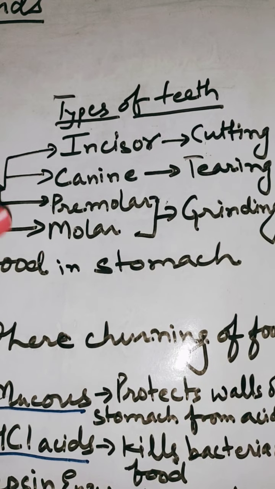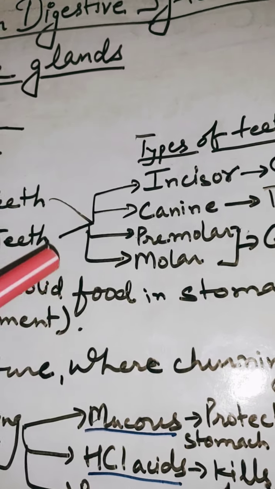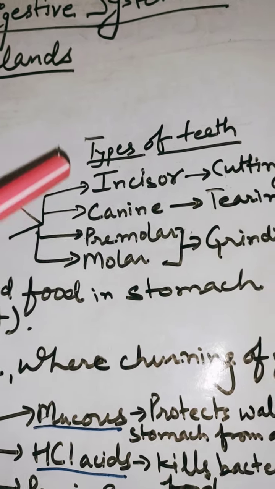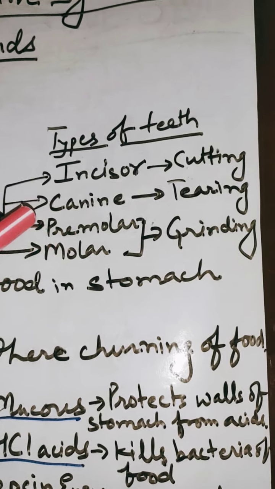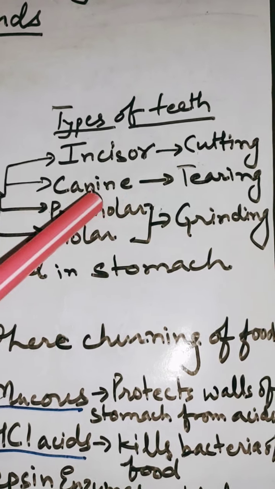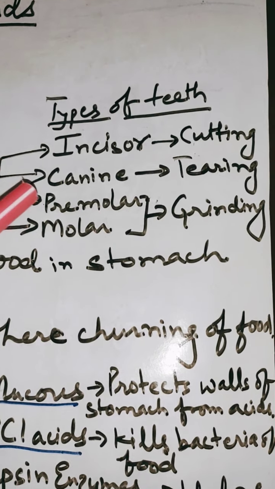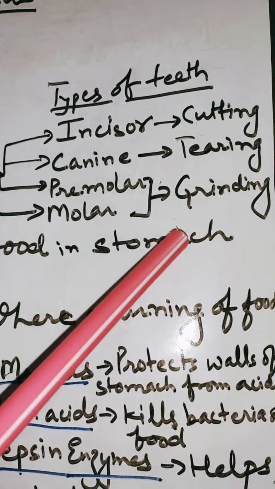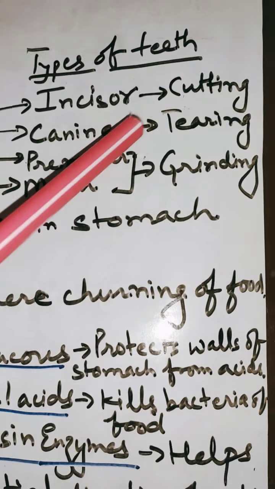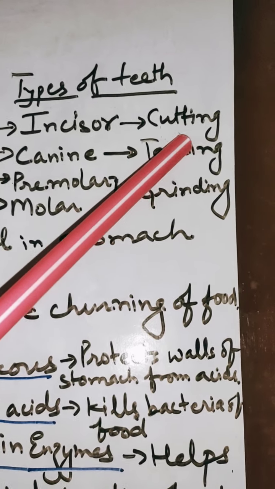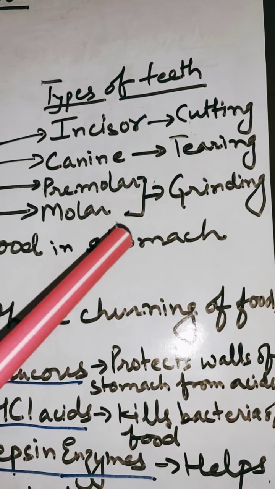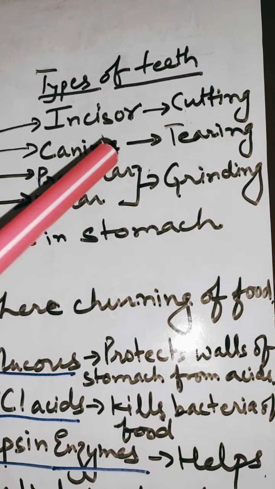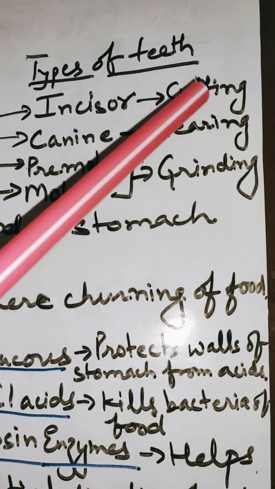As per their functioning, what they do with food, their nicknames are there, which you have studied in earlier or junior classes. Incisor teeth are also called cutting teeth. They help in cutting and biting of food. They are at the front and help in cutting of food.